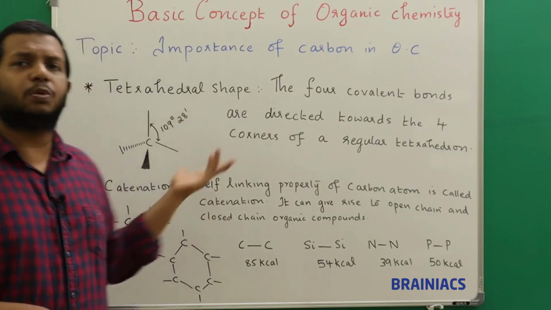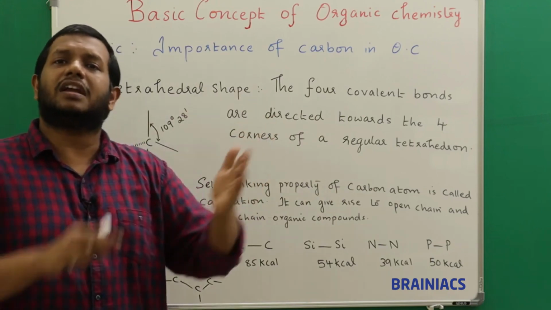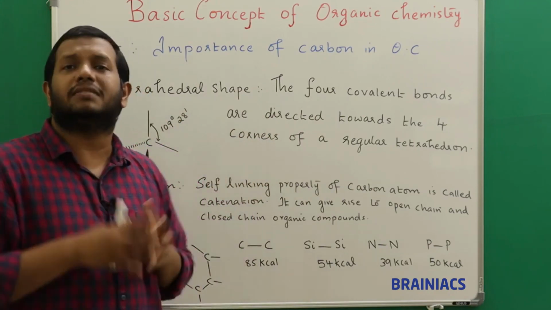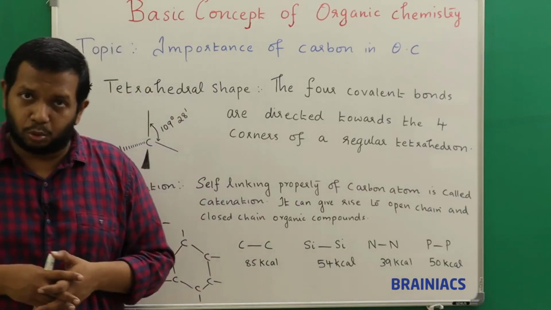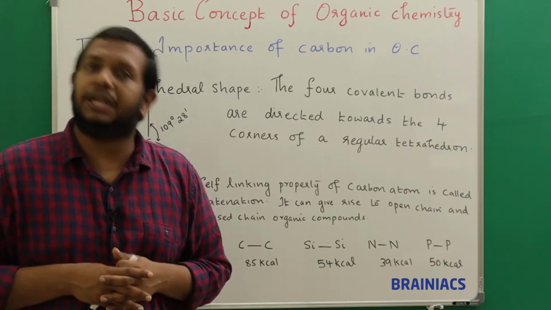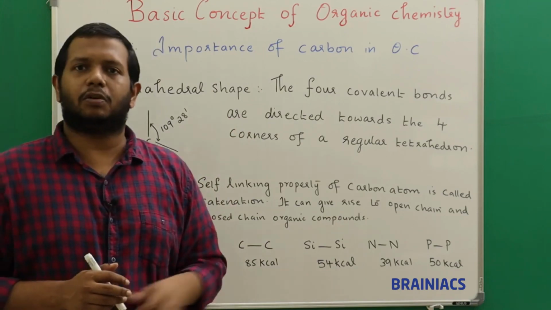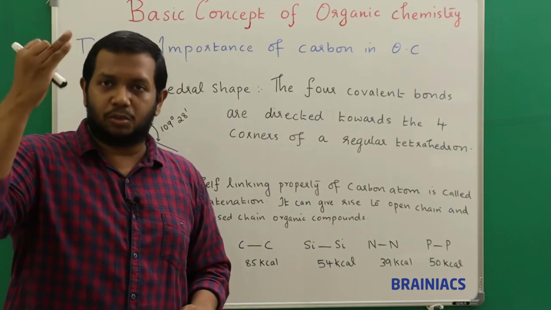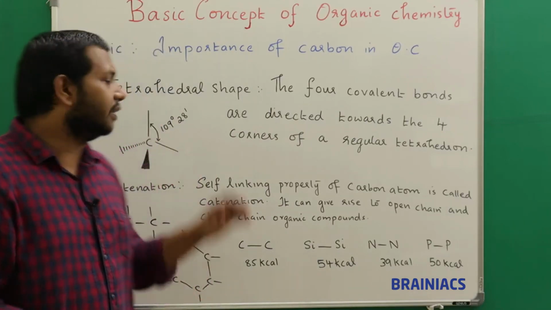And sometimes some textbooks will also say hybridization, but I will say hybridization will come under tendency to form different bonds. When you say single bond, we say the hybridization is sp3. Whenever it forms a double bond, we say the hybridization is sp2, and whenever it forms a triple bond, we say the hybridization is sp. Understood? So it is a subcategory of tendency to form multiple bonds. So generally 4 reasons are there. One is tetravalency, next tendency to form multiple bonds, third its tetrahedral shape, and the last one catenation.